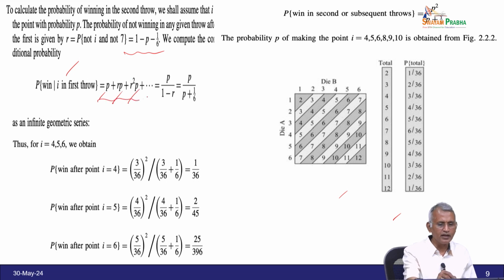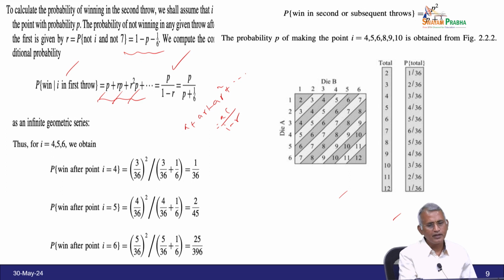So, it is a geometric progression: a, ar, ar square and so on. If it is an infinite series, the sum is a by 1 minus r. In the same way here a is p, so p by 1 minus r, and r is what we already found, 1 minus p minus 1 by 6.